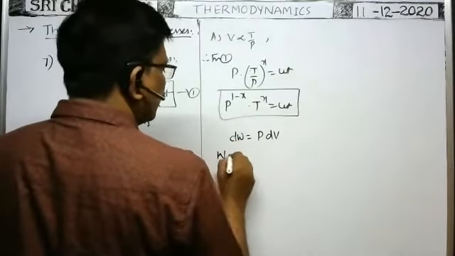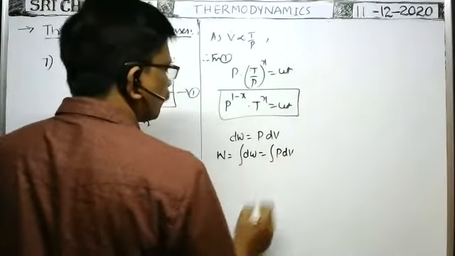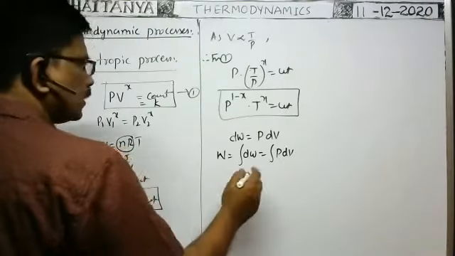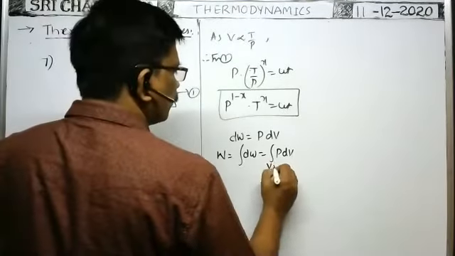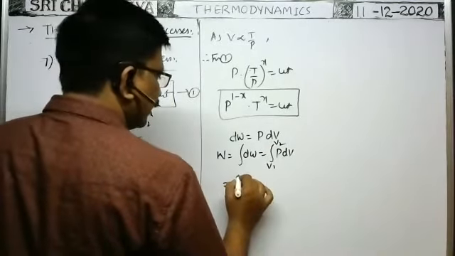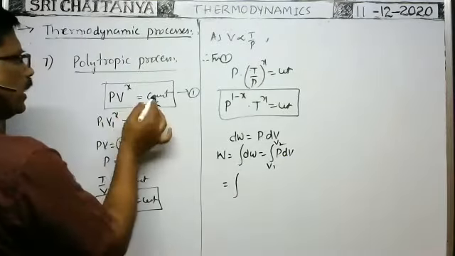Therefore, the total work done in this process is equal to integral dW, that is equal to integral P dV. Suppose the volume changes from V1 to V2. So between V1 and V2, you do the integration. From this formula, P is equal to K by V to the power of x.